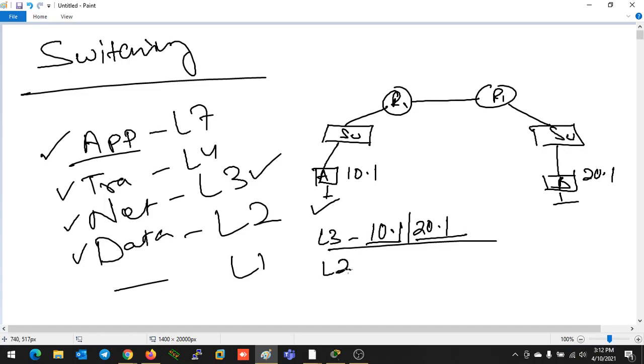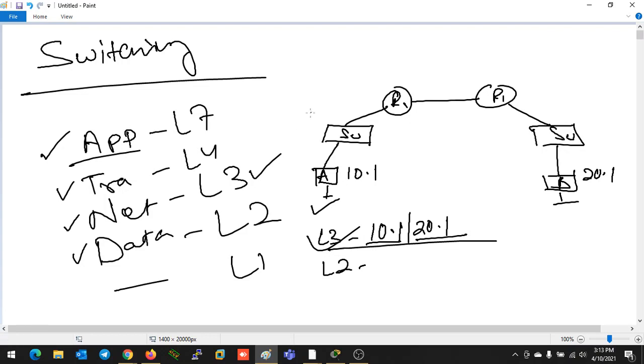After that, what will happen? These layer 3 things just can't cross one single boundary. If you are sending data from one IP address to another IP address, to cross one boundary you need to do some kind of routing. After that, this data will move through so many networks.